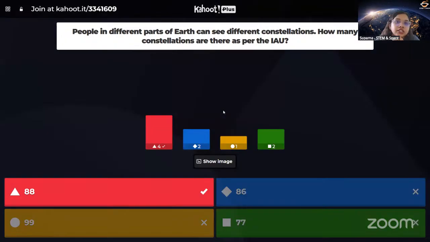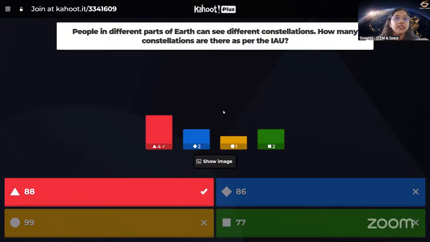How many constellations are there? Okay, we have a variety of answers, but most of you give the correct answer. It's actually 88. Because when our ancestors looked at the night sky, with the same number of stars, people were making different constellations. Okay, different cultures had their own constellation.